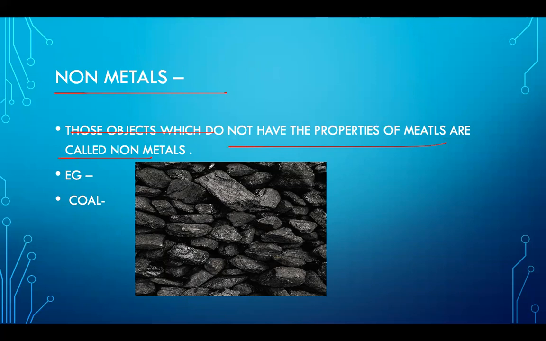They are not malleable, they are not ductile, they do not allow good heat and electricity to pass through. They are not hard, they are not shiny. For example, a very simple example is coal. It is not at all hard, not at all shiny, not at all malleable or ductile. If it is not hard, malleable and ductile will directly be cancelled out, right? It does not allow heat and electricity to pass through it, correct?